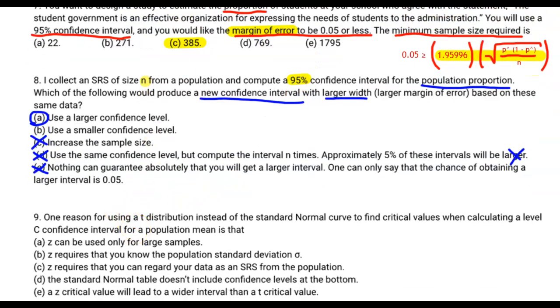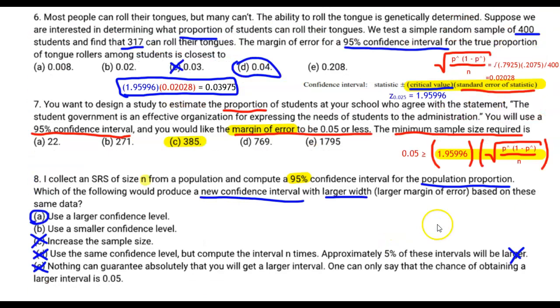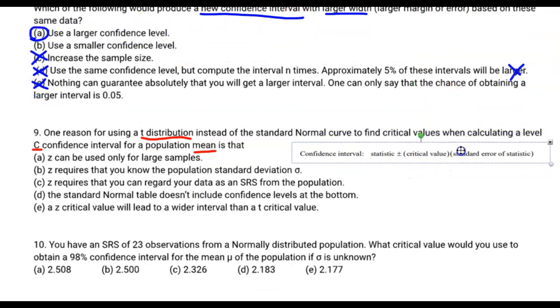One reason for using a t-distribution, finally we're talking about means, a t-distribution instead of a normal distribution to find critical values when calculating a level C confidence interval for a population mean. C just means any confidence level. Think about why we use a t-distribution in the first place. In class, we talked about what to do when we were calculating confidence intervals. And this confidence interval formula still holds true even though we're talking about means for number 9. This confidence interval formula deals with the critical value times the standard error of the statistic.